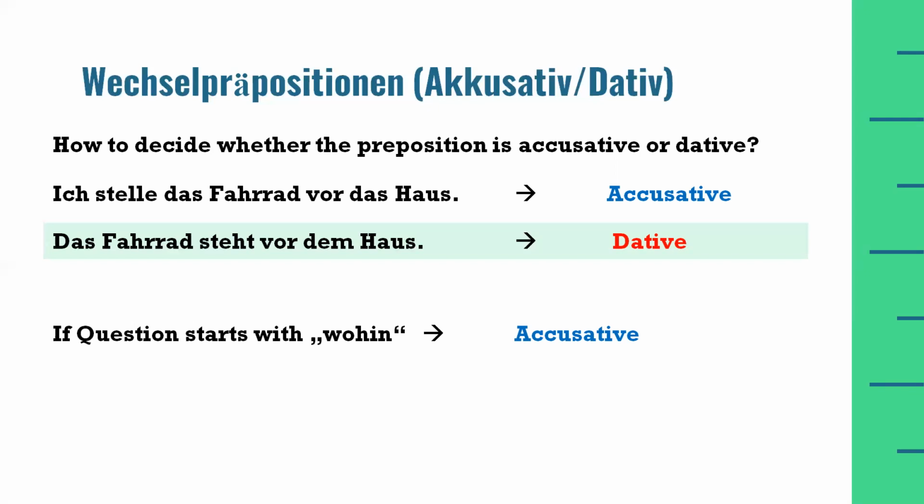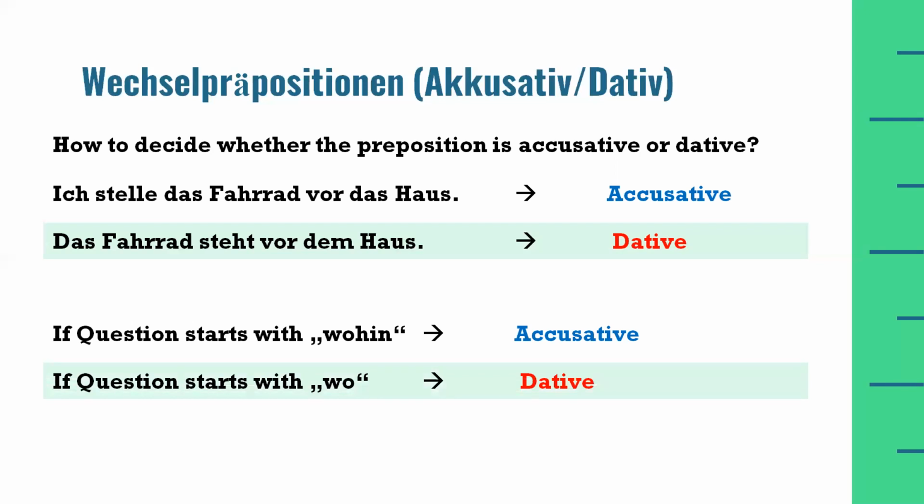So in the first example, if I ask a question, wohin stellst du das Fahrrad? Where are you putting the cycle? Then the answer will be, ich stelle das Fahrrad vor das Haus. I am putting the cycle in front of the house.